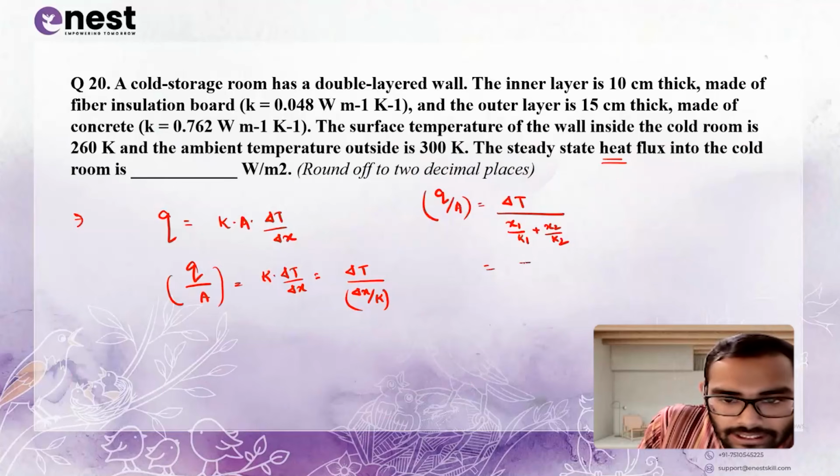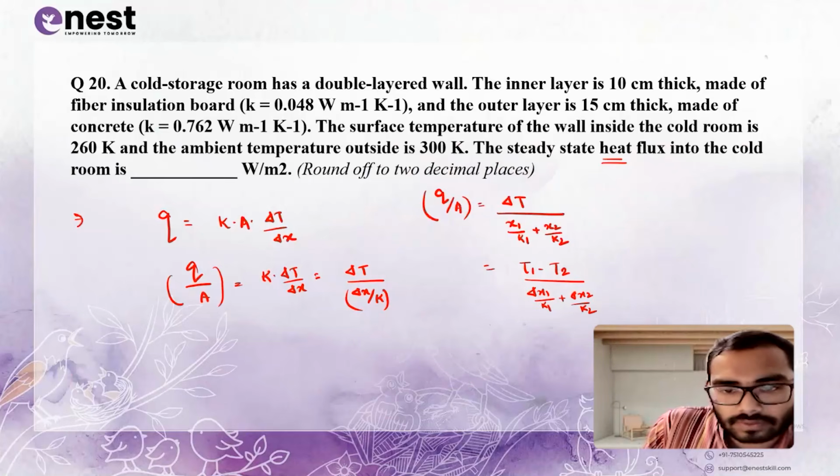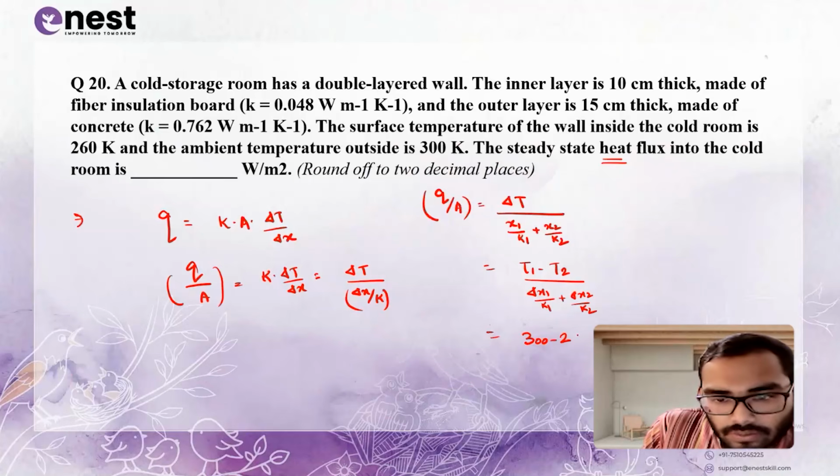Delta T is T1 minus T2 by delta X1 by K1 plus delta X2 by K2. Okay. T1, that is 300 minus 260 upon X1. X1 is 10 centimeter thick. That means 0.1. You have to convert it in meter.